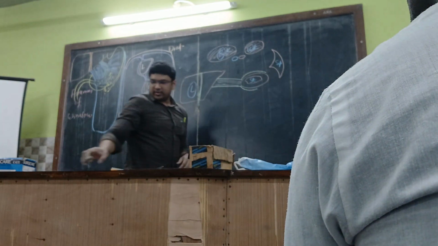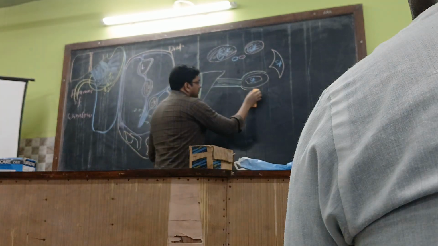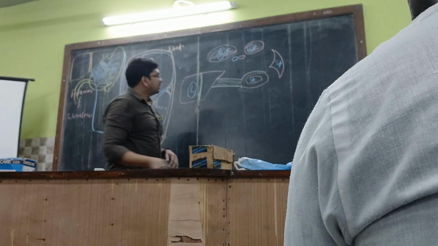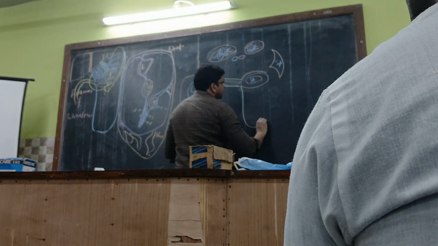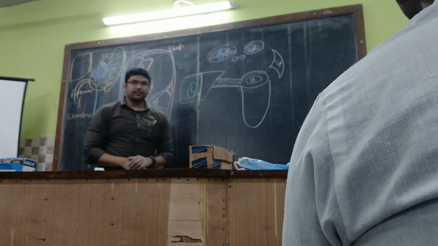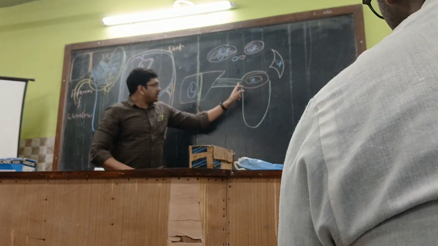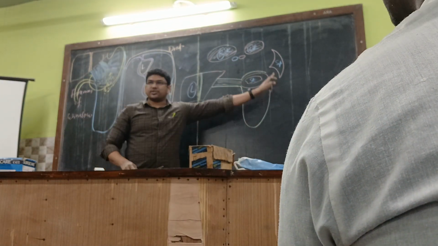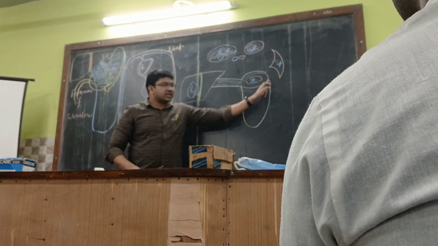Of course, this is the greater curvature, which will be hanging over here in this manner. Is it not? This is the lesser curvature, and this is the greater curvature over here.